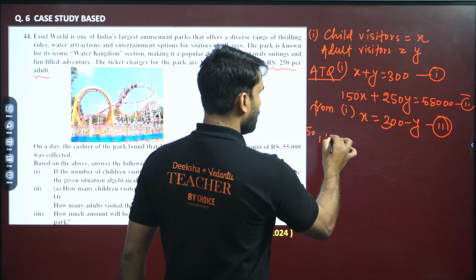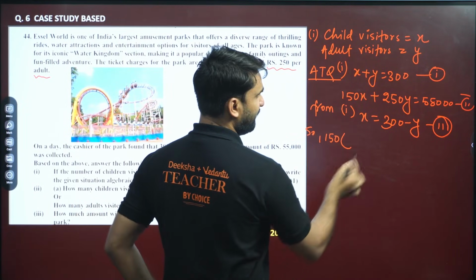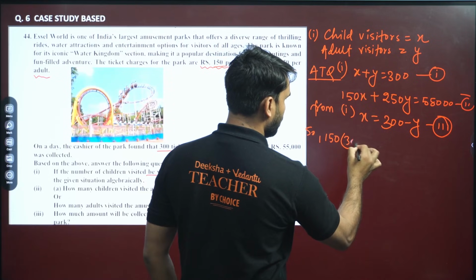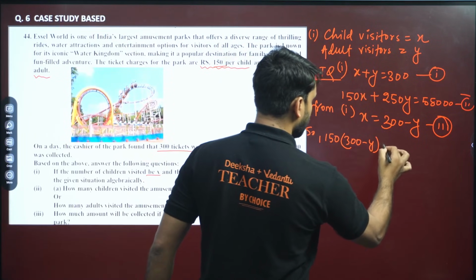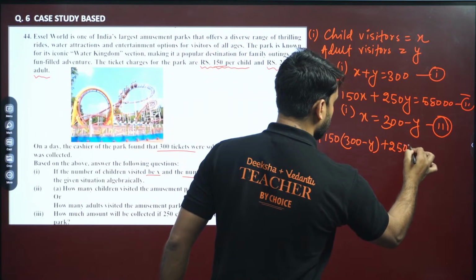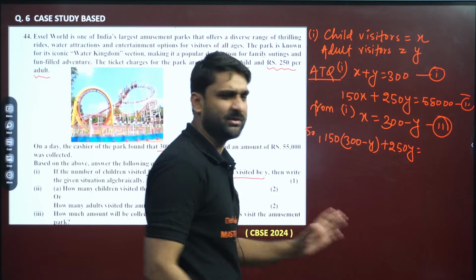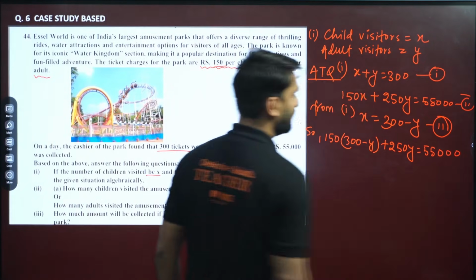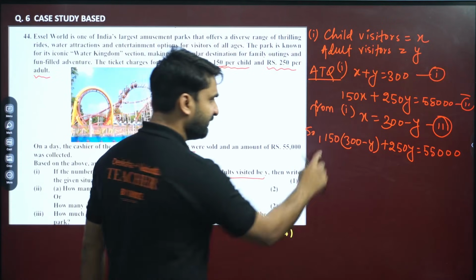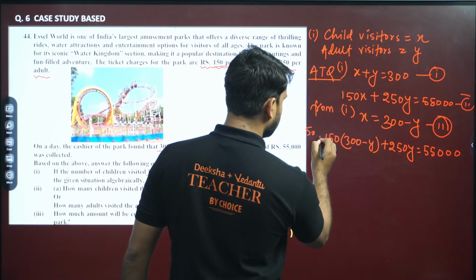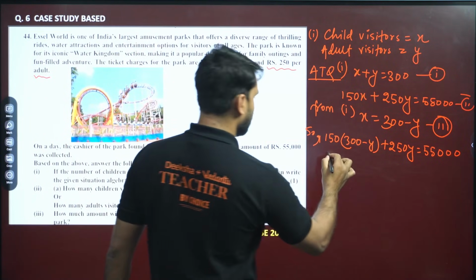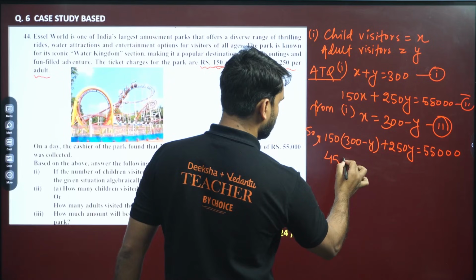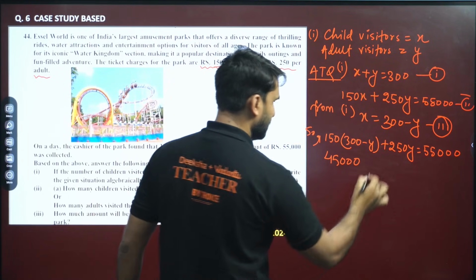So 150 times, and in place of X we put 300 minus Y, plus 250Y. We can also apply the elimination method, don't worry. The method which is comfortable for you, you can proceed with that. Can we open this? 15 threes are 45, and how many zeros? 1, 2, 3 zeros will be there.